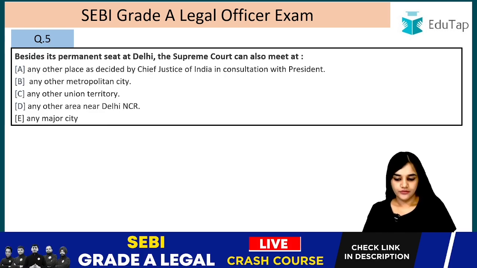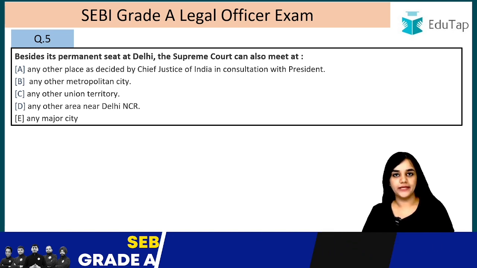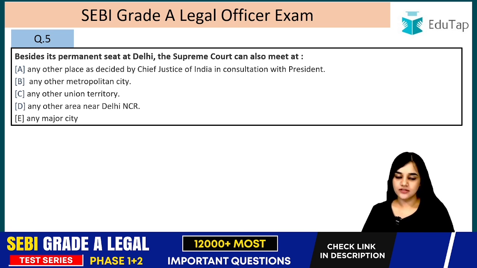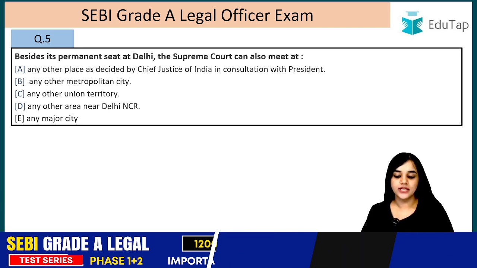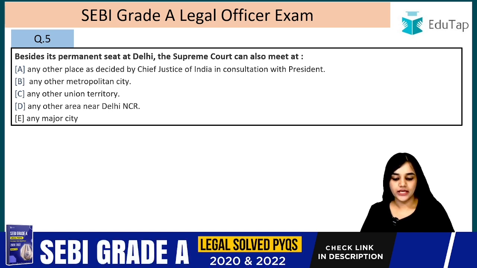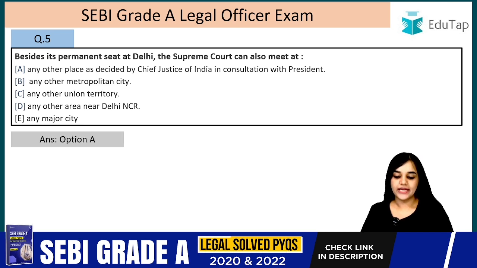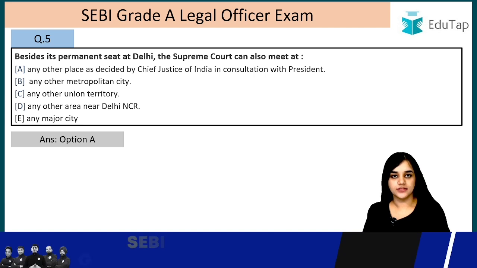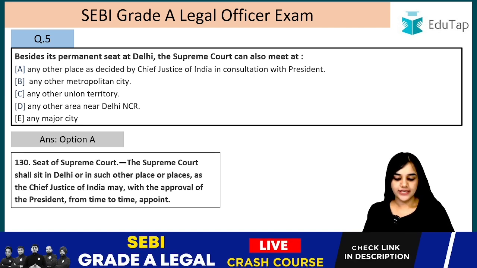Question number 5. Besides its permanent seat at Delhi, the Supreme Court can also meet at. So the Supreme Court's permanent seat is at Delhi. And where else can they meet? Any other place as decided by the Chief Justice of India in consultation with the President, any other metropolitan city, any other union territory, any other area near Delhi NCR, any major city. The answer is option A, any other place as decided by the Chief Justice of India in consultation with the President.